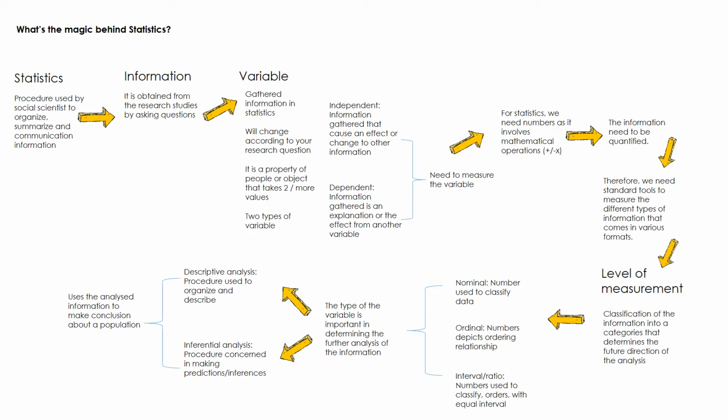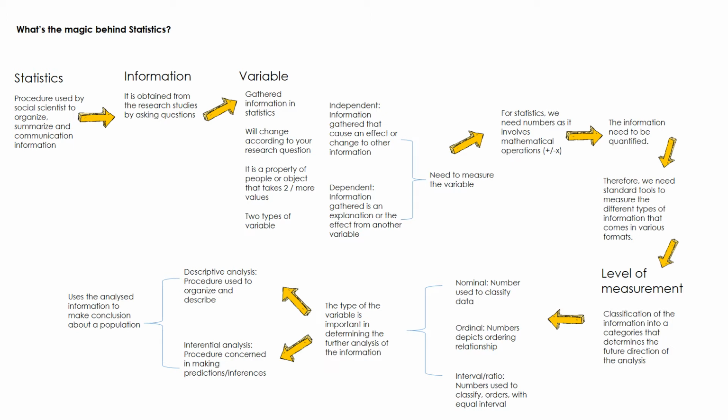For example, if you want to know about an age of a person, you ask a question, what is your age? If you want to know an information about education level, you ask a question about what is your education status. So every time you ask a different question, you will get different information.